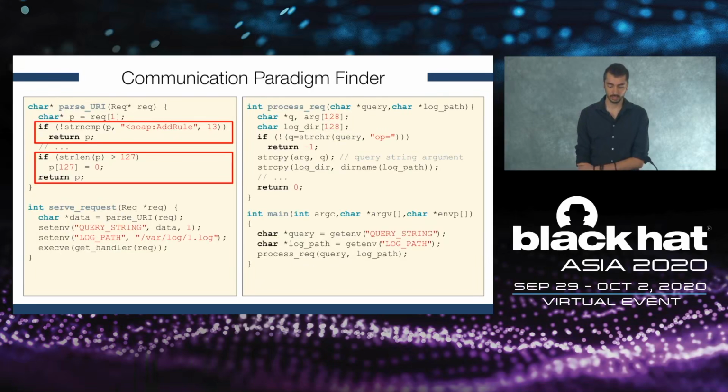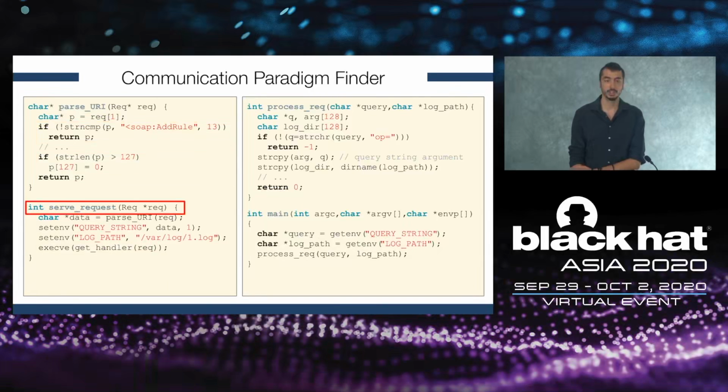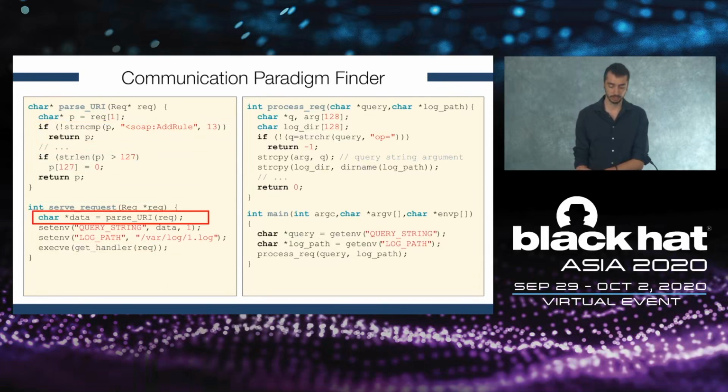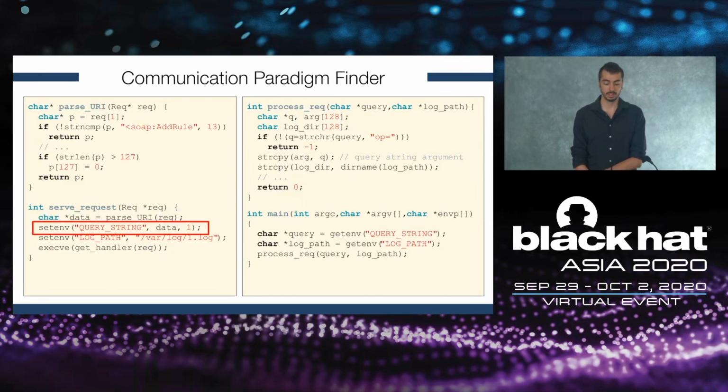In this case, we find the caller of this function, which is serve request, and we continue our taint analysis. As you can see here, the variable data will contain tainted data, which eventually will be passed to the function setenv. In this case, the semantic CPF will trigger and will understand that some data is shared using the environment.